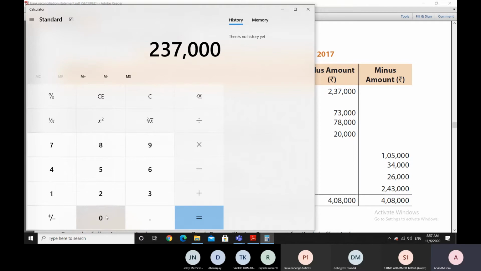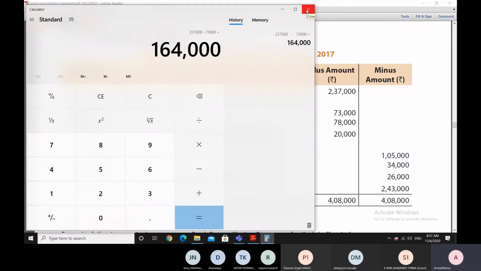So in the bank passbook, we'll have a higher balance. To get a higher balance in negative, because this is a negative balance, we'll have to reduce this. So we go minus 73,000 rupees, and we get a figure of 1,64,000 rupees in the negative.